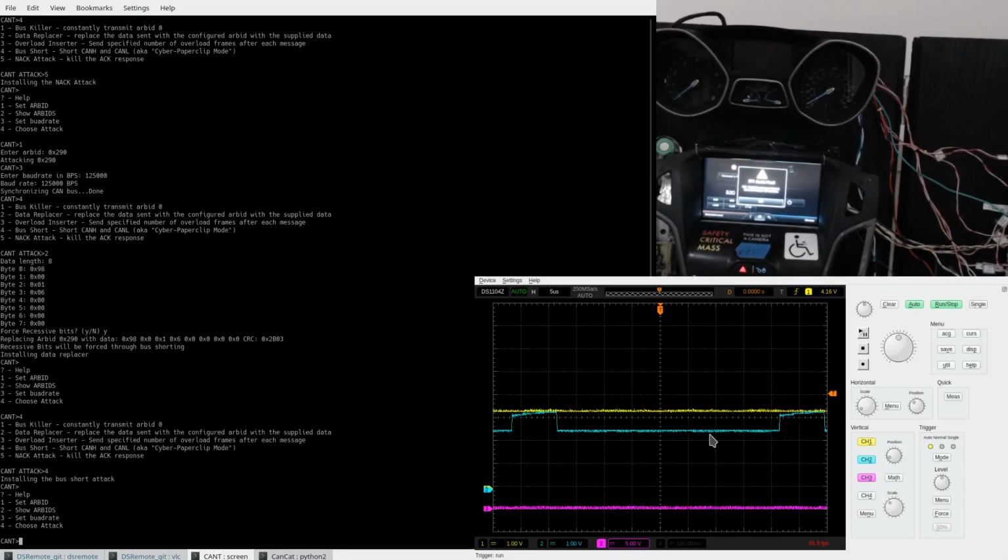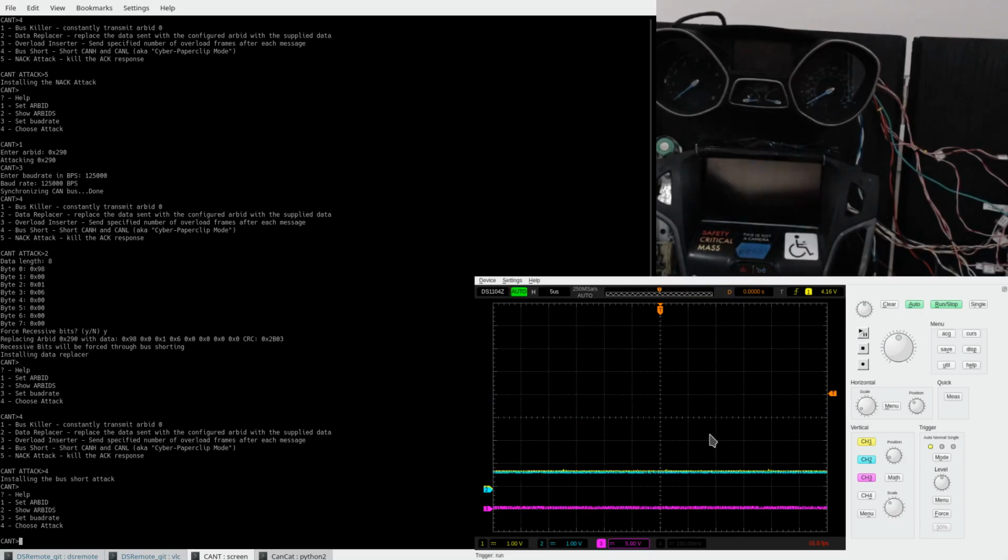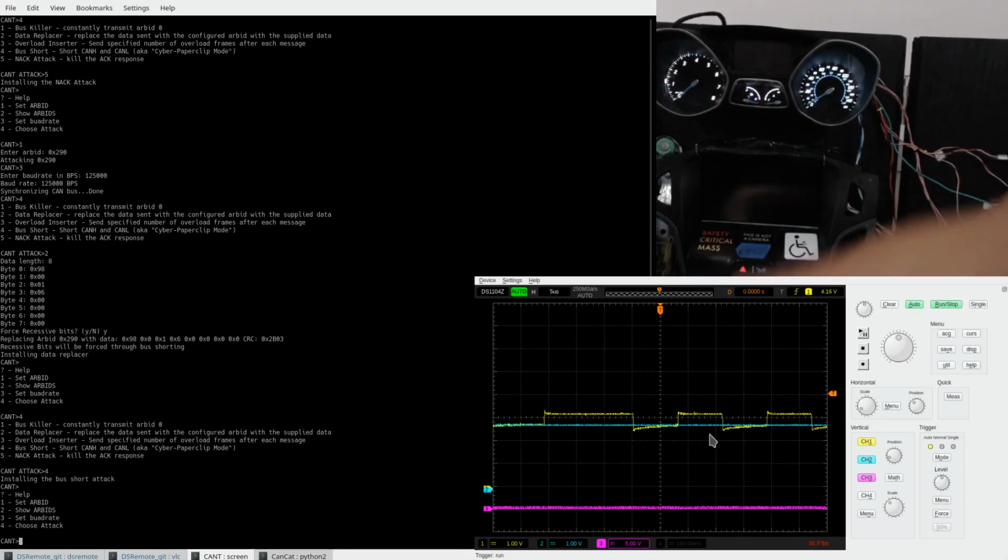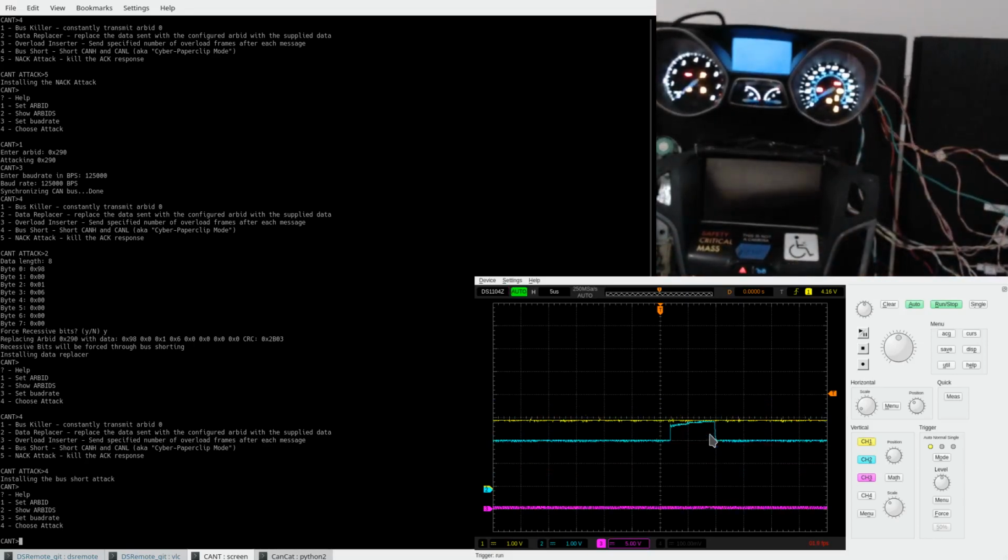Go ahead and reset our CANT. Reset the car because recovering from this is difficult. I'll go ahead and get the instrument cluster running again.